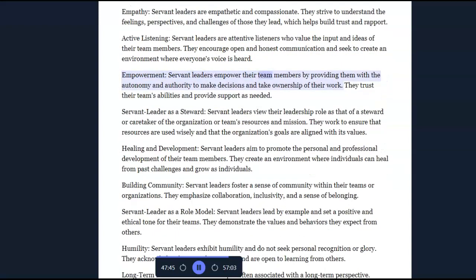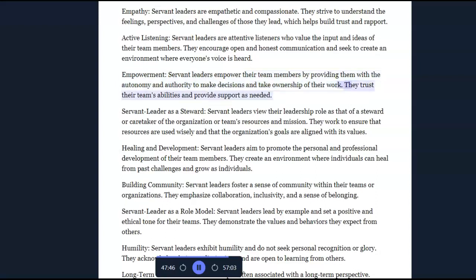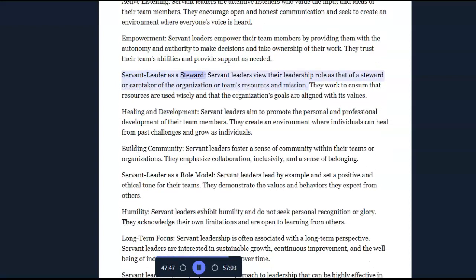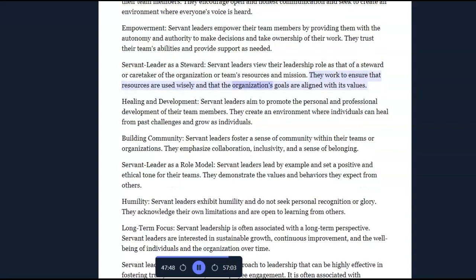Empowerment. Servant leaders empower their team members by providing them with the autonomy and authority to make decisions and take ownership of their work. They trust their team's abilities and provide support as needed. Servant leader as a steward. Servant leaders view their leadership role as that of a steward or caretaker of the organization or team's resources and mission. They work to ensure that resources are used wisely and that the organization's goals are aligned with its values.